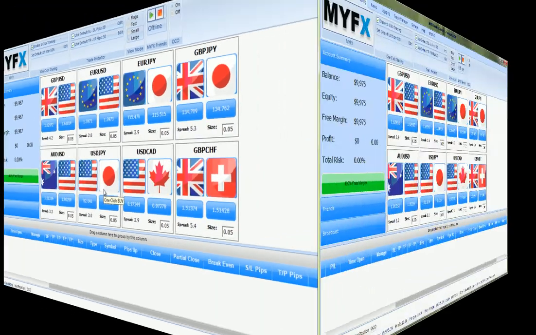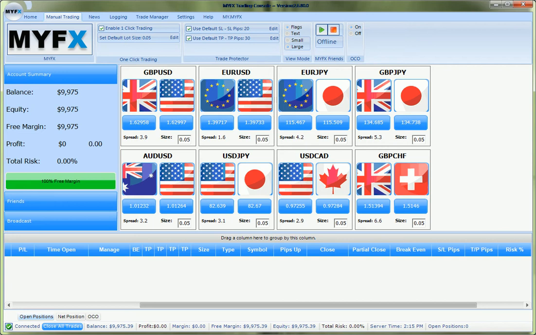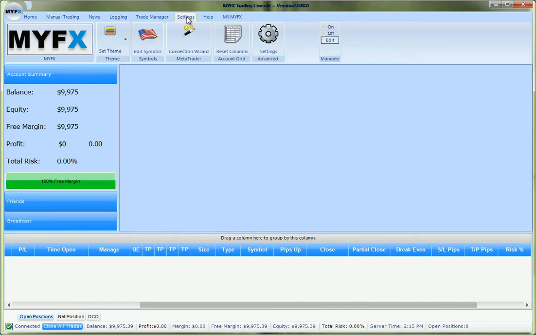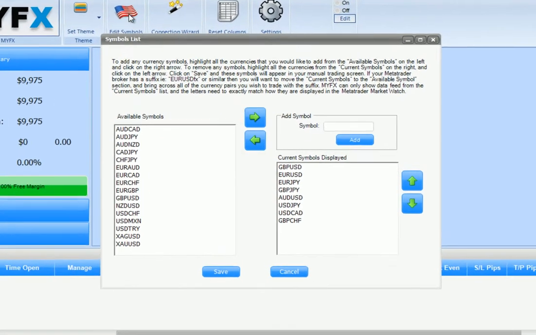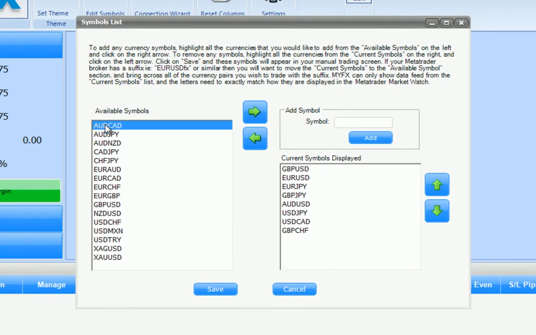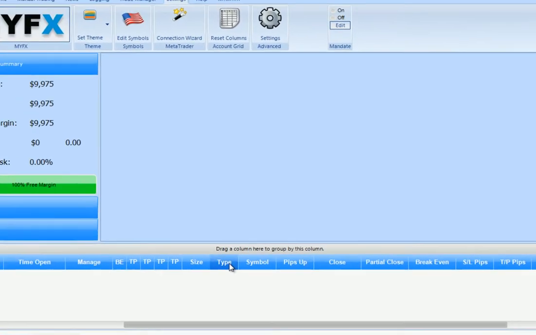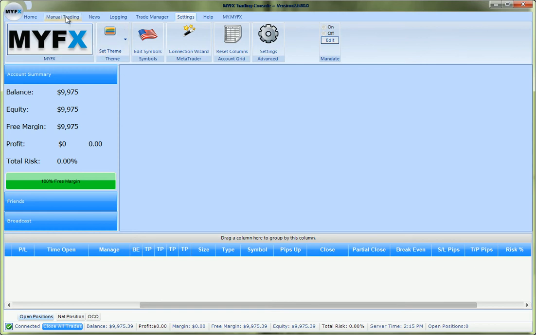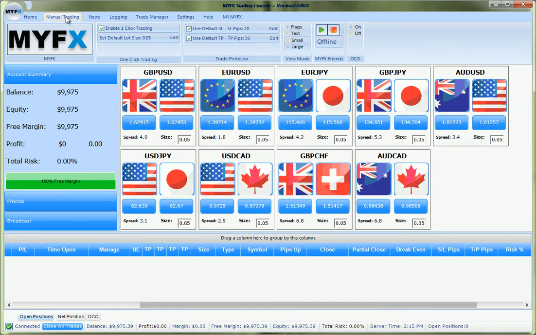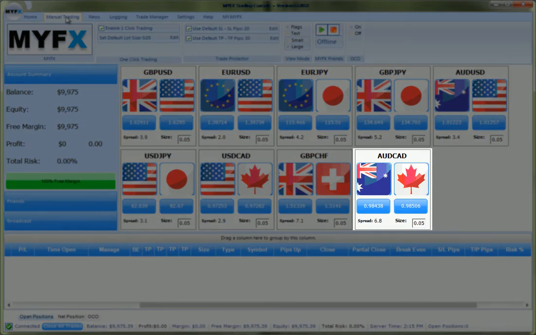If we need to add a currency pair to the pool of flags in the symbol area, click on the Settings tab. Now click on Edit Symbols. A new window will open showing us all the currency pairs available through our MetaTrader broker. Using the arrow buttons, we can add or remove currency pairs. Let's add the Australian dollar, Canadian dollar, click Save, and go back to our Manual Trading tab. Now we see that the Australian dollar, Canadian dollar currency pair has been added for convenient trading.